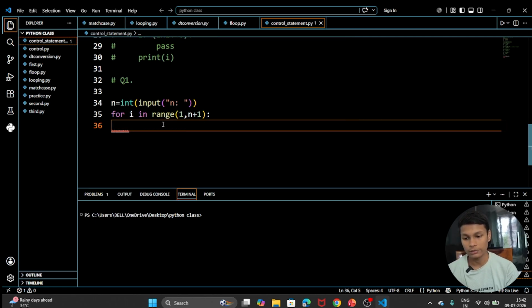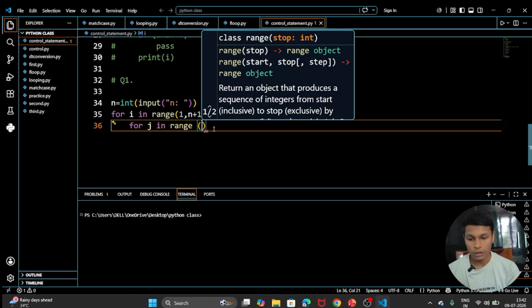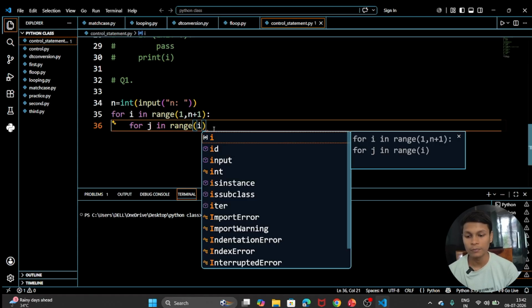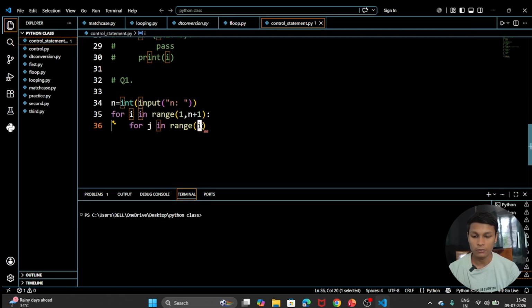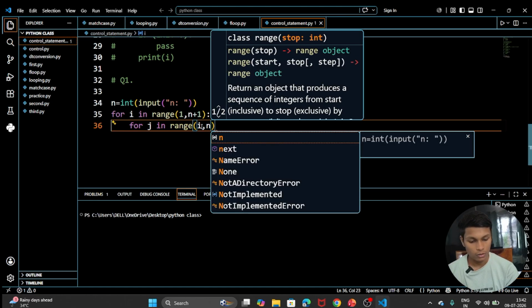Now I am writing the nested for loop. So again I am writing for, for i in, no, let's take j. For j in range. Why j in range? Because it's a pattern with a nested for loop. From where to where will our range lie? It will start with 1. At the very first time the value of i is 1. After that we are going till which number? n, also n plus 1 was there.